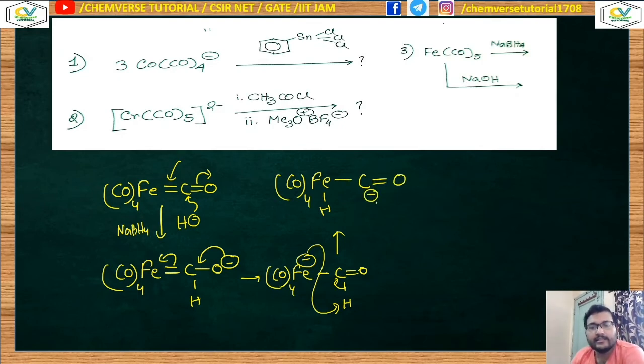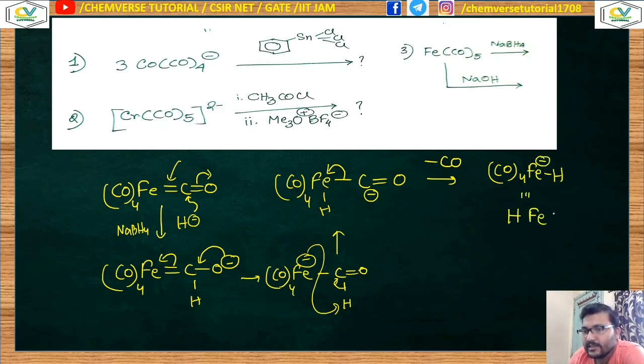Okay. Now the next step is the removal of the carbonyl from the system. So you can think that it is nothing but the removal of CO and it is producing (CO)4FeH minus. You can write it in this way, HFe(CO)4 minus. This is one kind of molecule where a metal hydrogen bond is present.